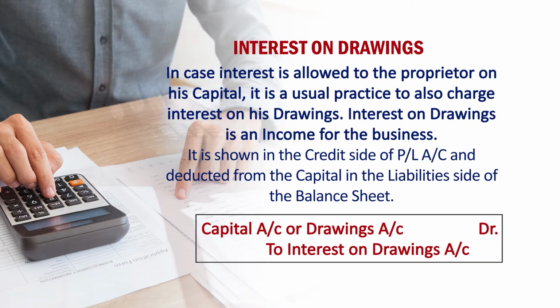Second, interest on drawing will also be added to the amount of drawing, and the amount of drawing after addition will be subtracted from the capital, and after subtraction the net amount is shown on the liability side of the balance sheet. So, this is how interest on drawing is charged. Interest on drawing is just the reverse of interest on capital.